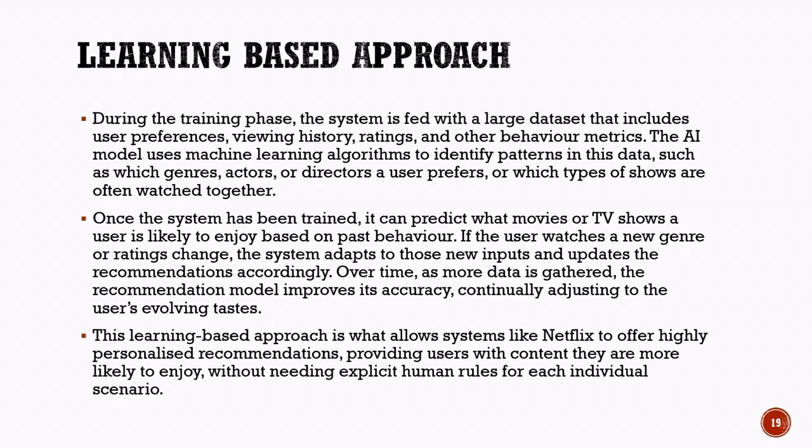One of the biggest advantages of this approach is its ability to adapt. If a user starts watching a new genre or their interests change over time, the system notices these changes and updates its recommendations accordingly. As more data becomes available, the model continues to learn and improve. This helps the recommendations become more accurate and personalized over time. This learning-based approach allows streaming platforms like Netflix to provide content suggestions that match individual preferences without requiring developers to create separate rules for every user and every possible situation.